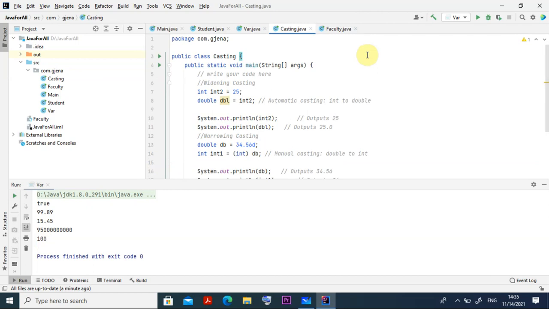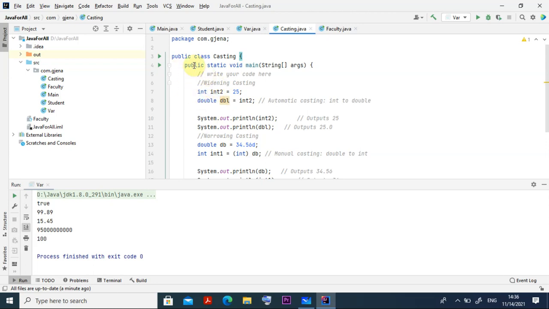For example, the data type is integer and you want to put it into double. That means you want to put a small thing in a big container. There is no problem, just take it and pour it there. But if you want to put a big thing in a small container, there is a problem. You got it now? You have to adjust, you have to pack it like that. The same thing is casting here.